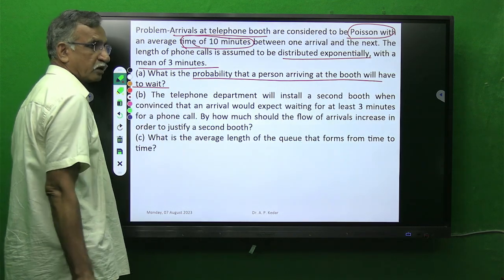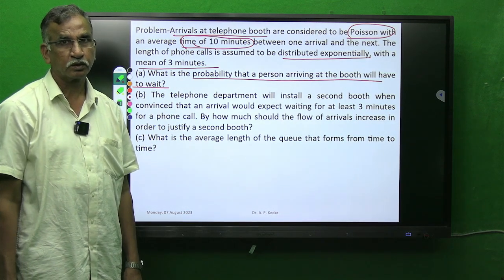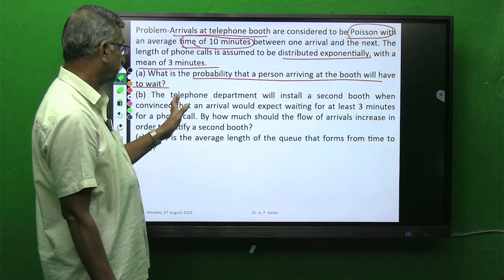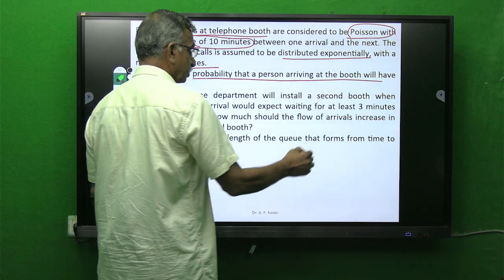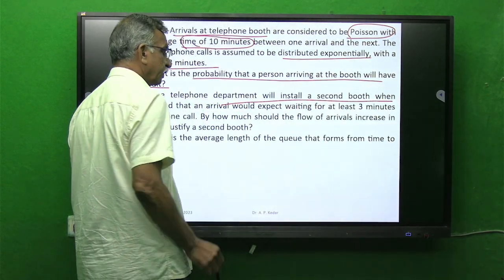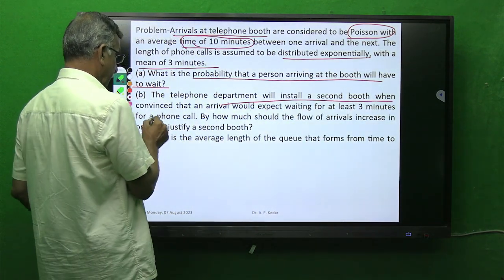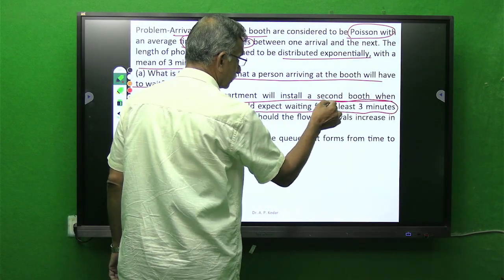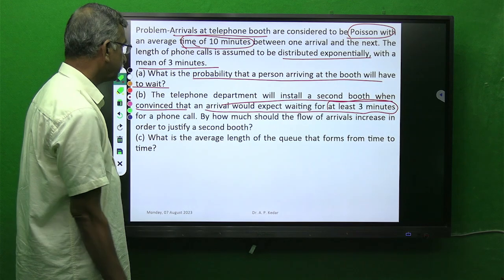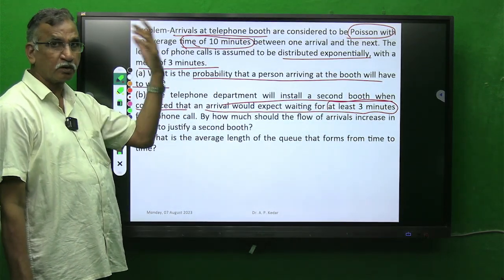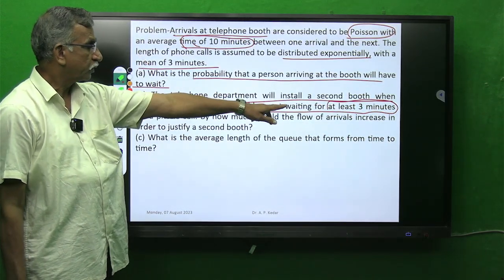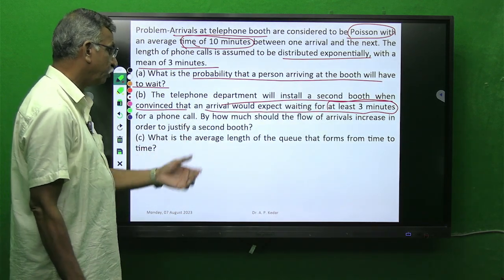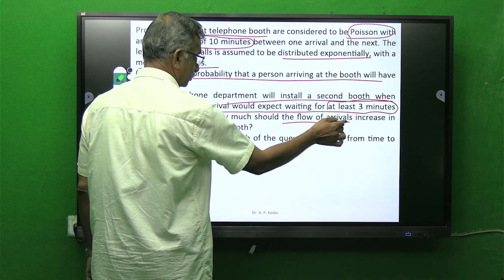Means there is some person who is already on the phone, and some person on the waiting line. The telephone department will install a second booth. Now this is decision making. So what is asked? After convincing that an arrival would expect waiting of at least 3 minutes. As a service provider, the telephone department will think of adding a second booth if customers are waiting for more than 3 minutes. By how much should the flow of arrivals increase?